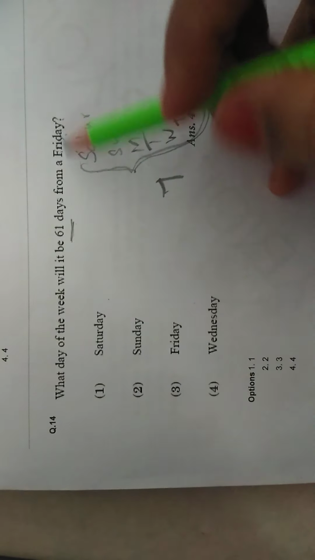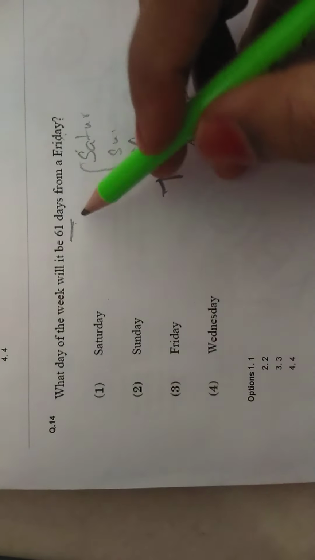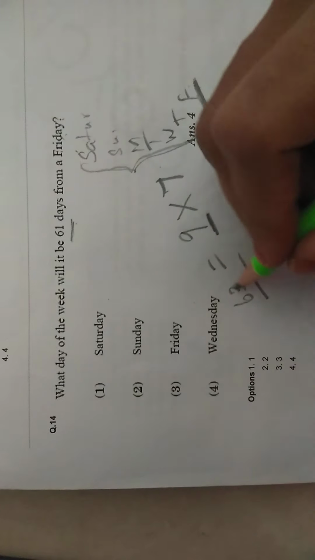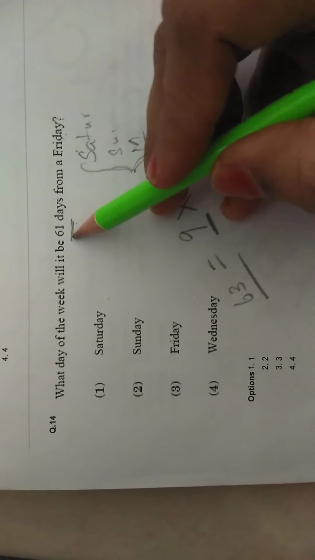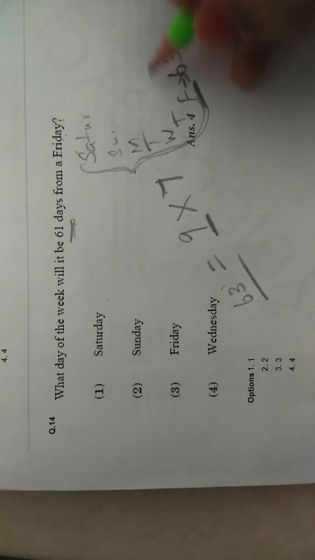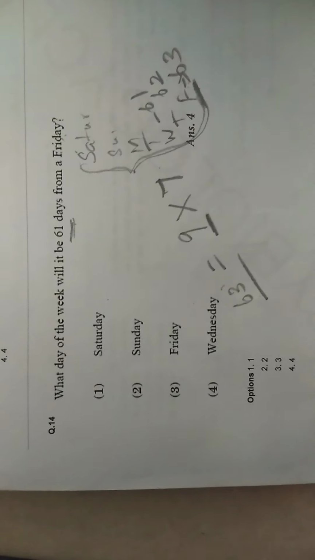So we have to calculate what day of the week it will be 61 days from Friday. 7 9s are 63. After 9 weeks, it will come to 63 days. We want 61 days. So we have to count it back, reverse. So the 63rd day will end on Friday. So 62, 61. So the answer is Wednesday.